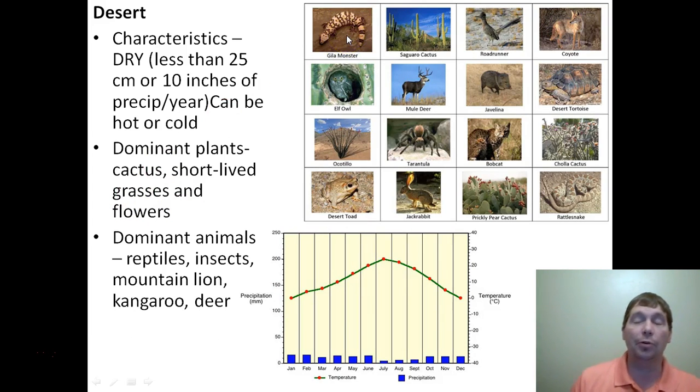Reptiles do better than mammals do when it's dry. You're going to find lots of insects and arachnids and so forth that live in the desert. And then you're going to find things like kangaroos live in the desert, obviously in Australia. You're going to find things like bobcat and coyotes and so forth, and birds that are going to live in the desert. So those are the characteristics of the desert. The main thing to keep in mind, they are dry.